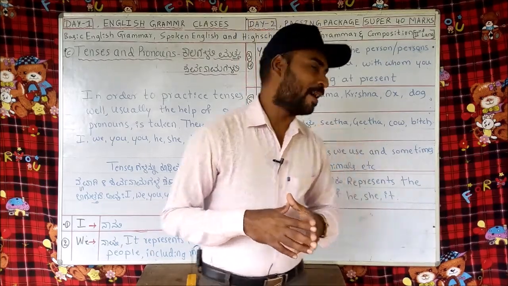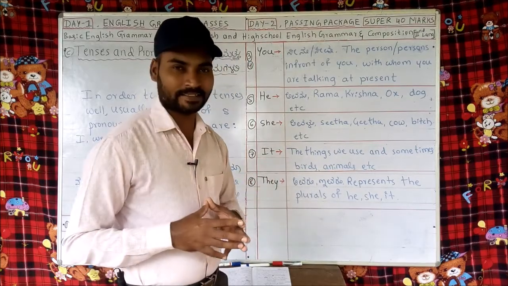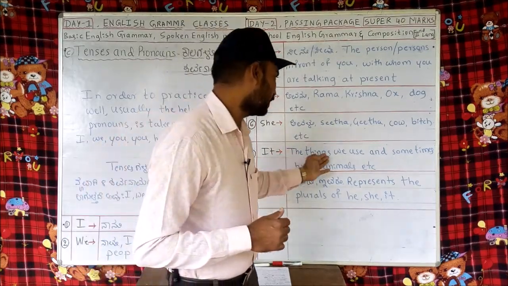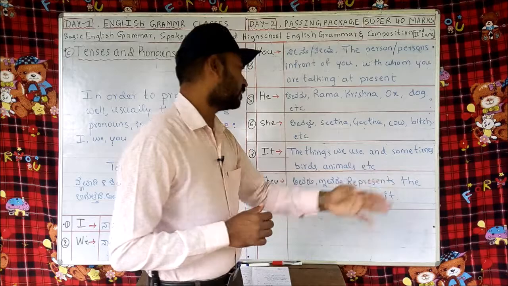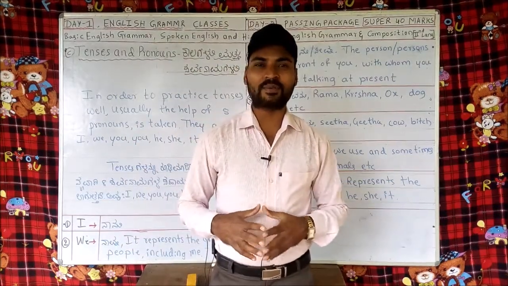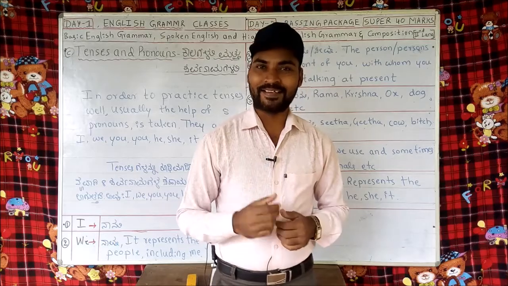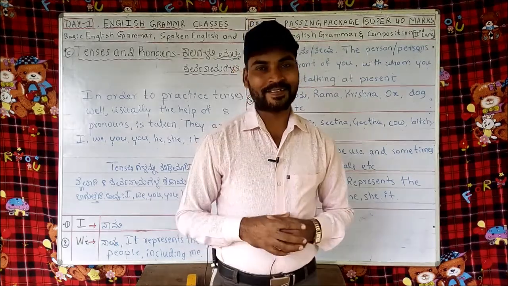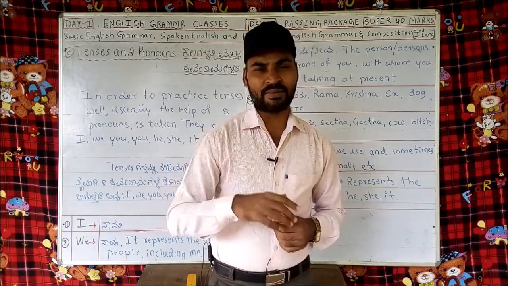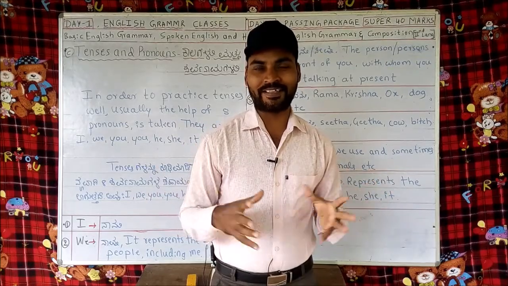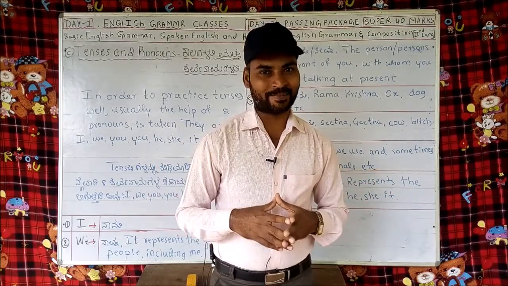And now, it represents the things we use and sometimes birds, animals, etc. It represents things. It is a beautiful pen, we say. It is a beautiful flower, we say. It is a bad animal, we say, if we don't know the sex of that animal.